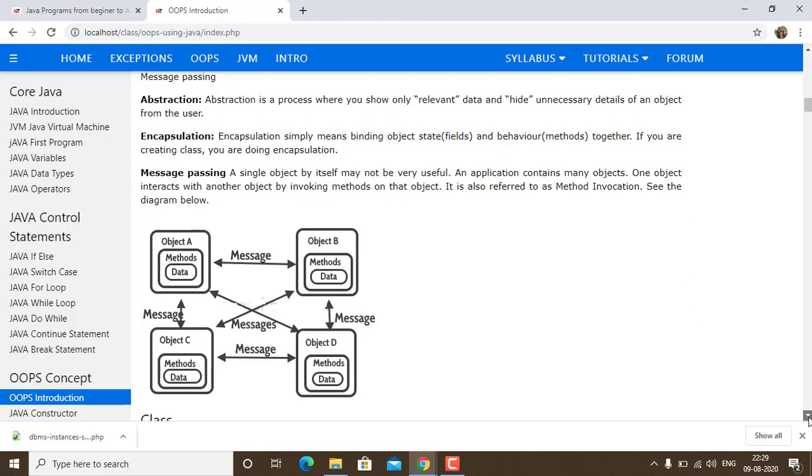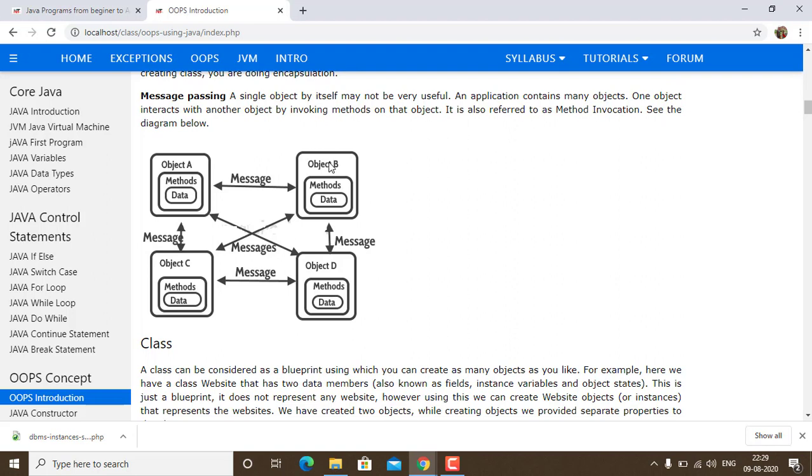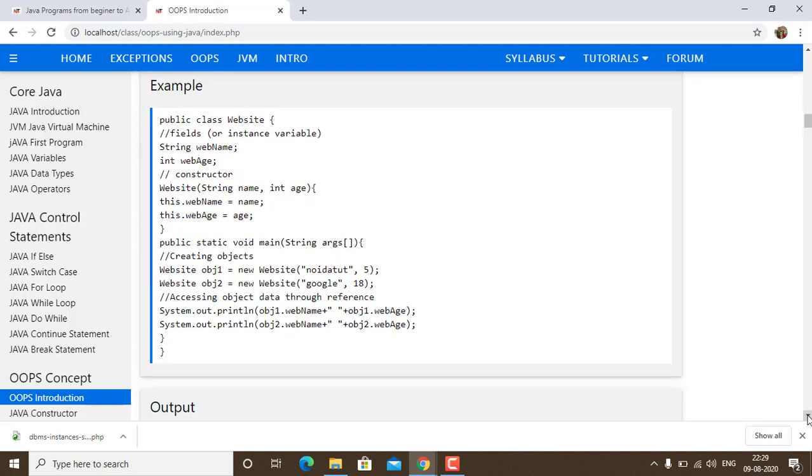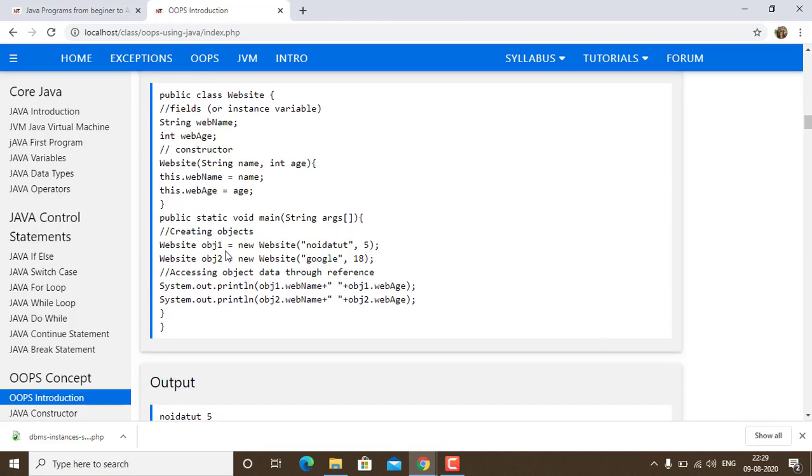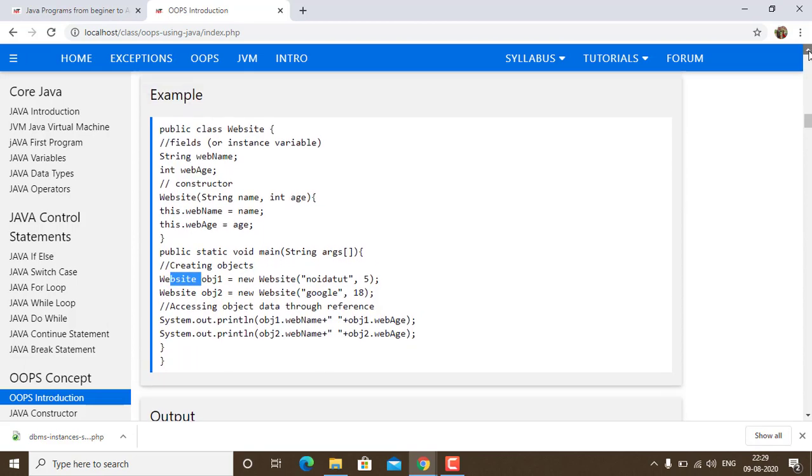Now in the picture you can see that we have different objects and every object is referring to a method and data. For example, you can see that this object obj1 is referring to this method and this class. Now this method has its own data type and variable. This class has its own data type and variable, which you can see over here.